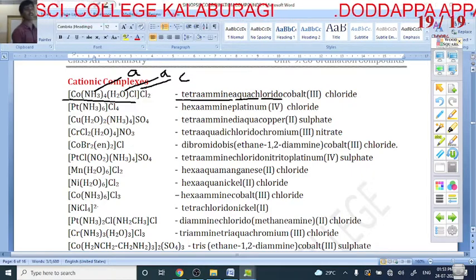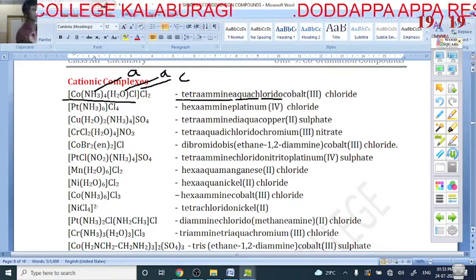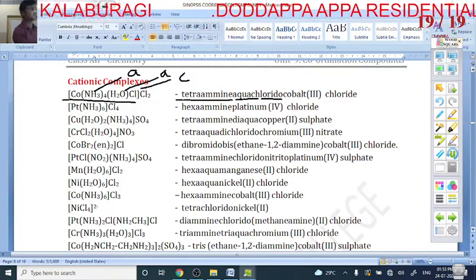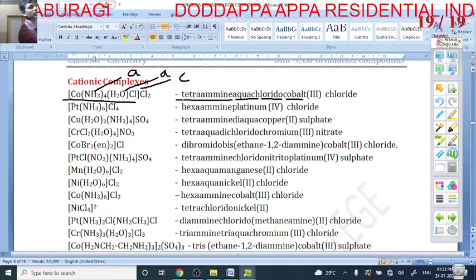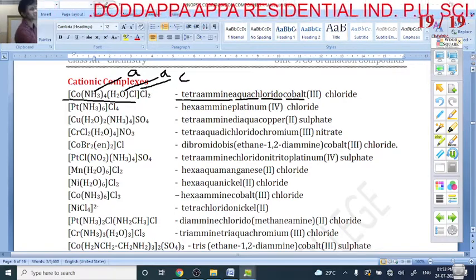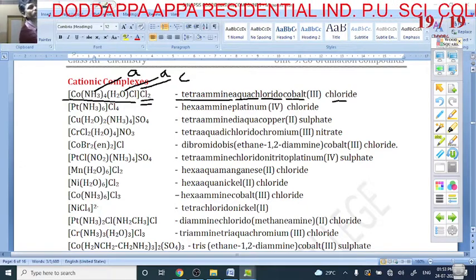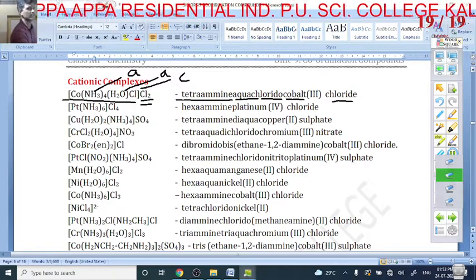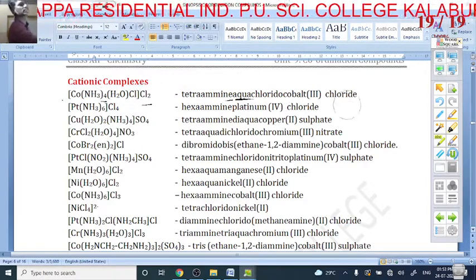Which is the central metal atom? Cobalt. In the case of a cationic complex, the name of the central metal atom is only cobalt, not cobaltate. So what is the oxidation state? Next is what? Which is the counter ion? Chloride. So it is called what? Chloride. What is the oxidation state? So how can you calculate that this oxidation state is 3?